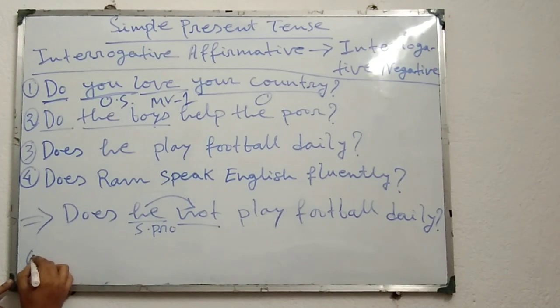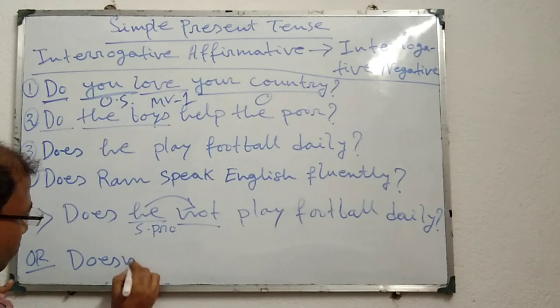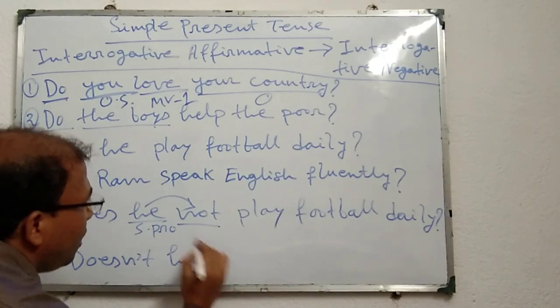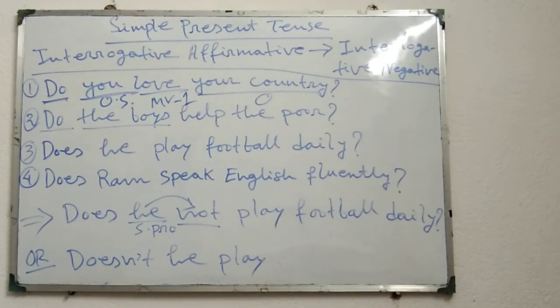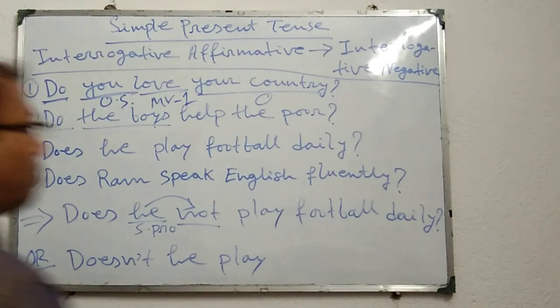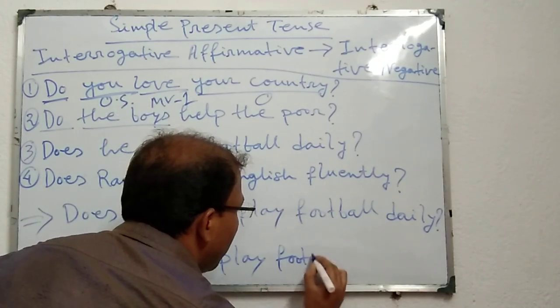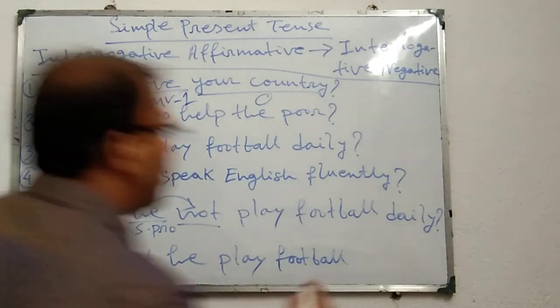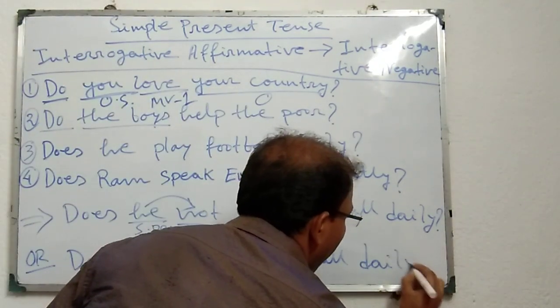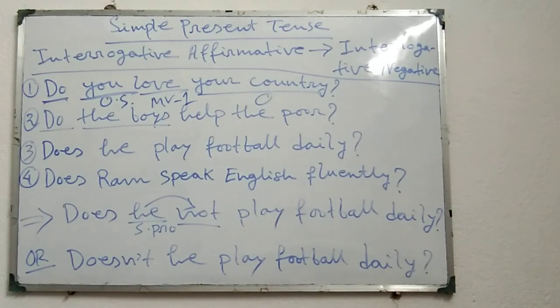Or we can do in this way, doesn't he play football daily? Doesn't he play football daily? Here we are using shortened form, that's why we can use it before the subject, any subject.